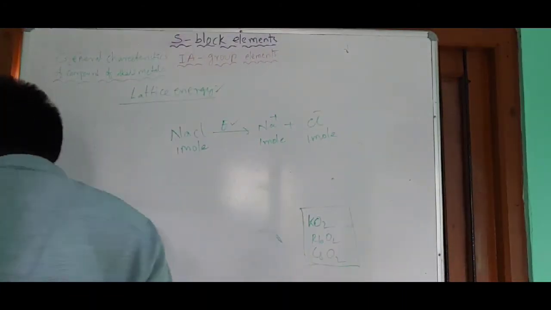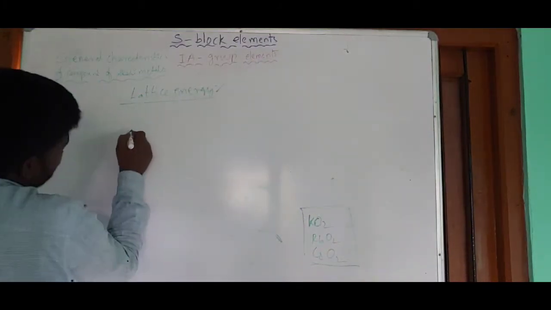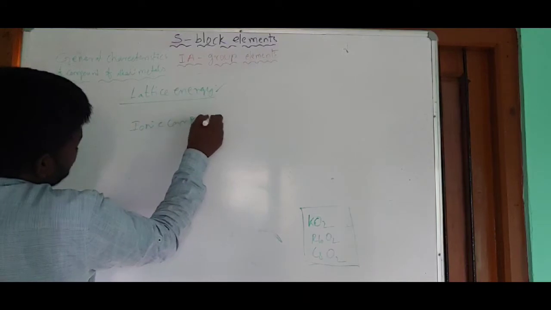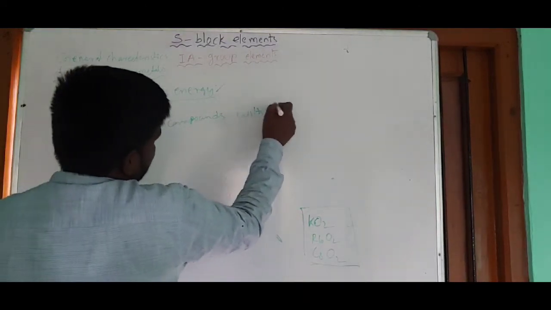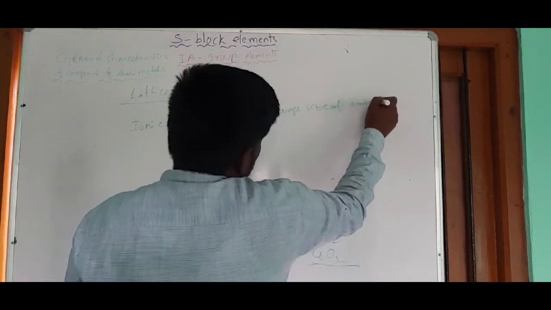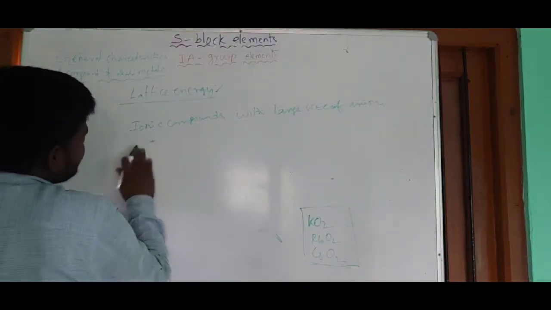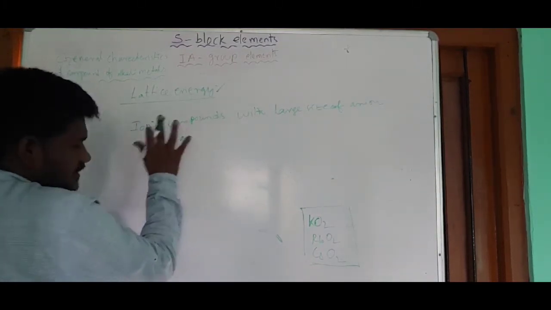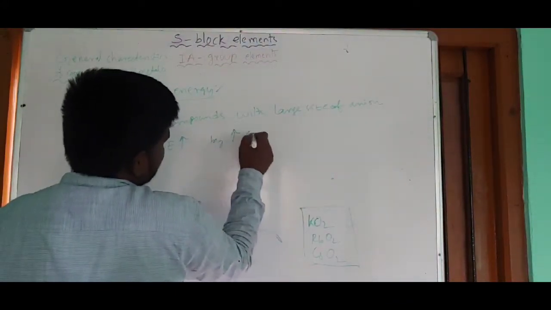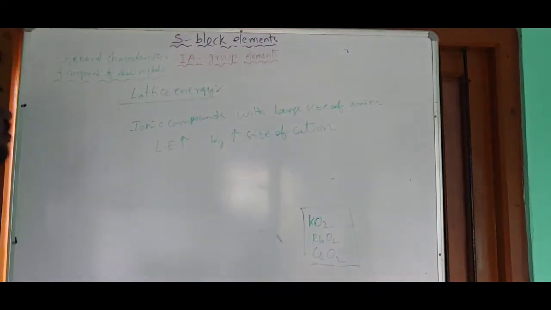Okay, next, let me write this one. For ionic compounds with a large size of anion, the lattice energy increases by increasing the size of the cation.